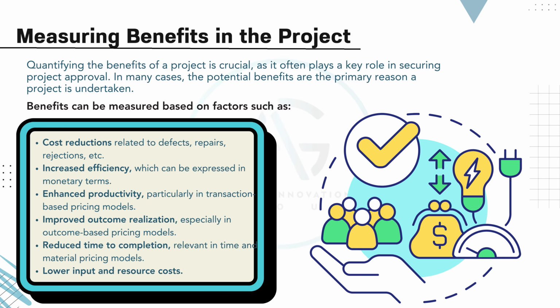Improved outcome realization, particularly under outcome-based pricing models, where value is tied to results. Reduced time to completion, which is especially important in environments with tight deadlines or high opportunity costs. Lower input and resource costs, such as savings on labor, materials, or utilities. These benefits not only justify the project, but also provide benchmarks for evaluating success after implementation.